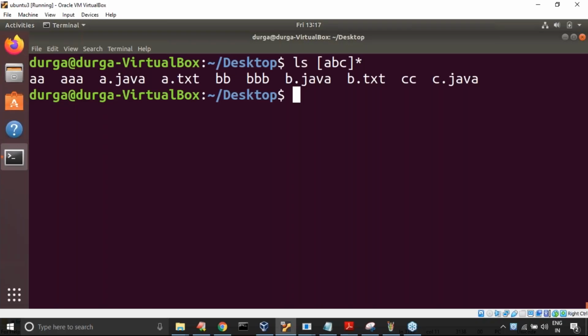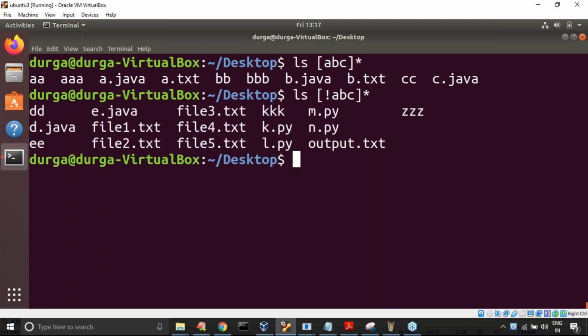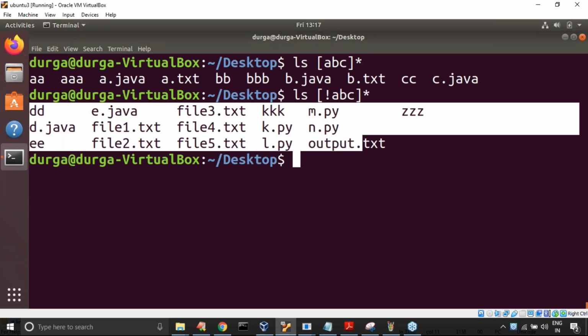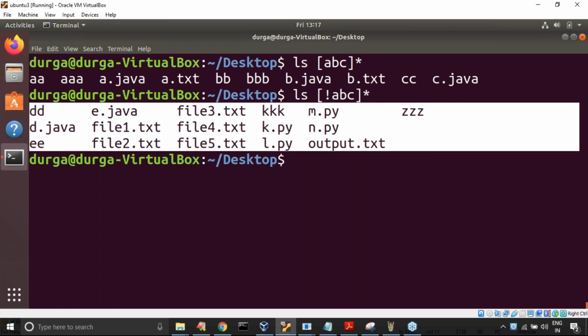Now have a look once. The first character should be none of ABC, and then any number of characters you can take. Have you observed? You are never going to see in these files the first character being A or B or C. Are you able to understand clearly what is the meaning of that?